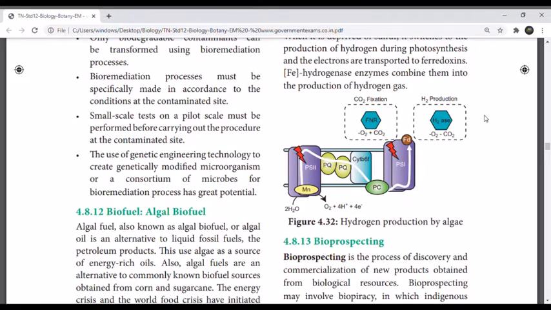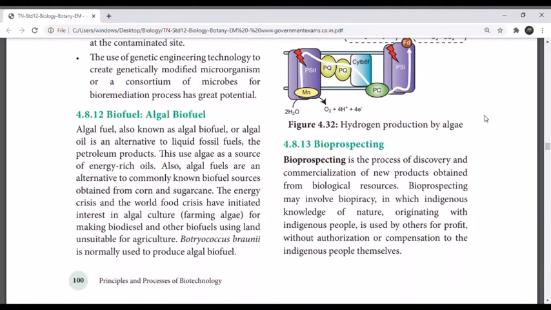Bioprospecting, next one is bioprospecting. Bioprospecting is the process of discovery and commercialization of new products obtained from biological resources. Bioprospecting may involve biopiracy, in which indigenous knowledge of nature originating with indigenous people is used by others for profit without authorization or compensation to the indigenous people themselves.